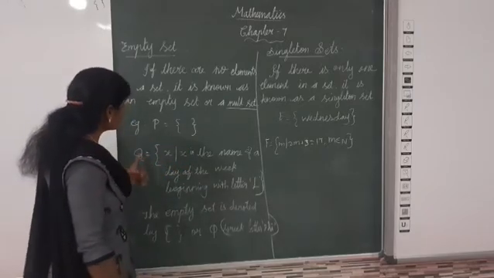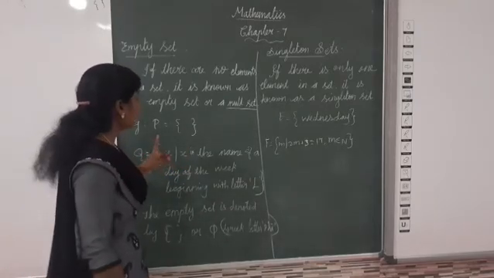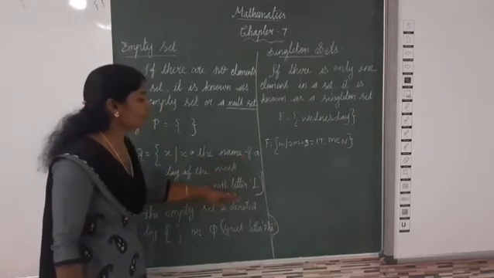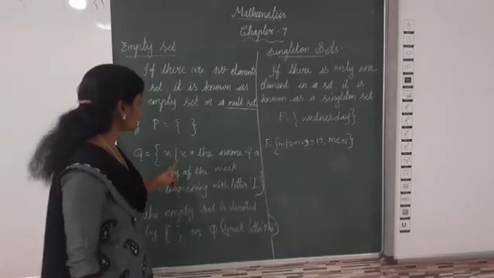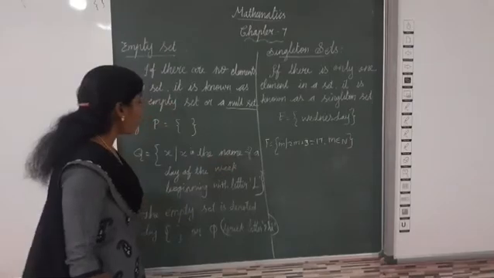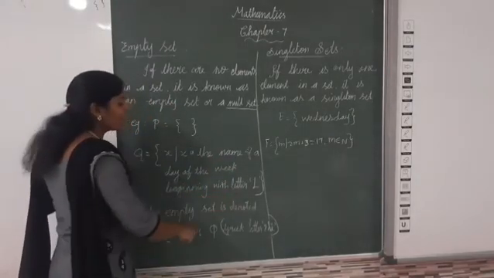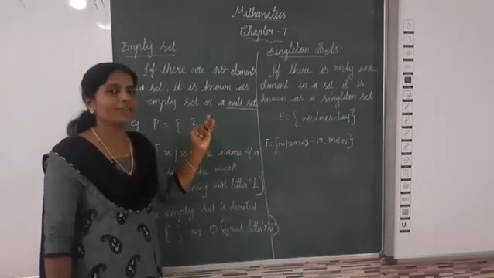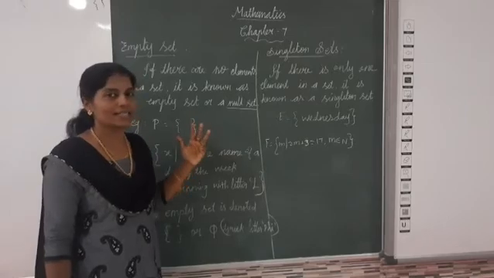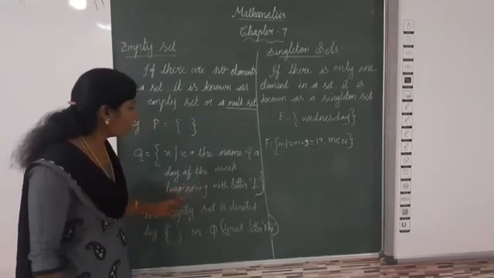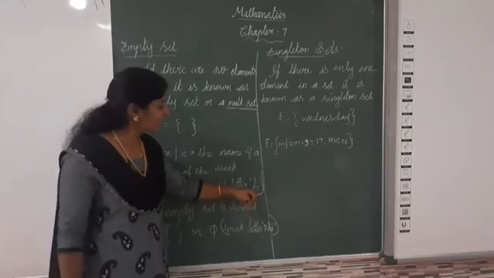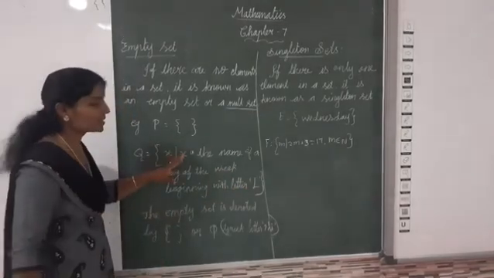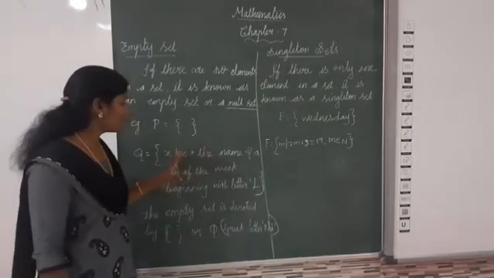Now next one, Q. Q is equal to {x such that x is the name of a day of the week beginning with the letter L}. What are the days? Monday, Tuesday, Wednesday, Thursday, Friday and Saturday. Here the condition is beginning with the letter L. Is there any day's name beginning with L? No days. So this also has no elements: an empty set, empty brackets.